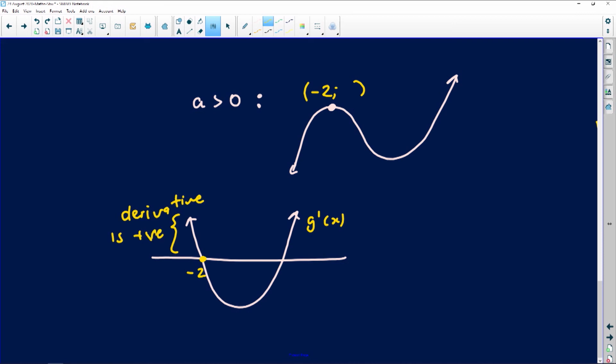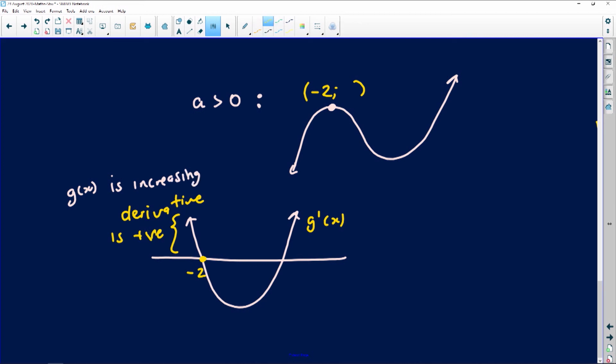It means our original graph is increasing. The fact that the derivative above the x-axis is positive implies that the gradient is positive, which means we can make a claim that before x was negative 2, the original graph was increasing. Before negative 2, the graph of g, the original graph, is increasing because its derivative happens to be positive.